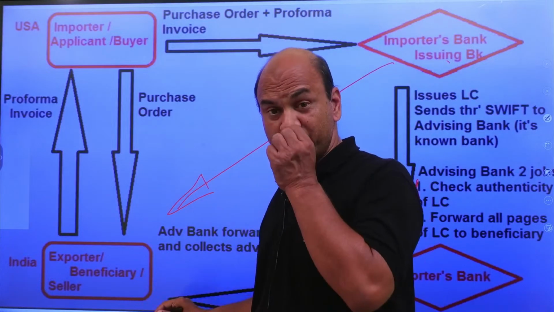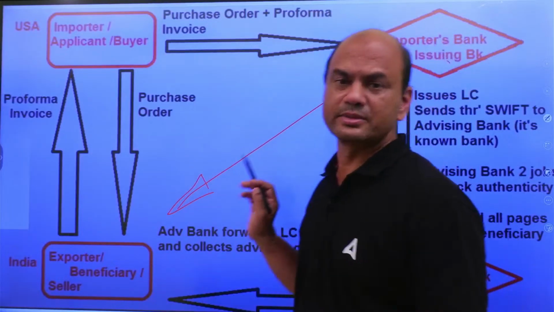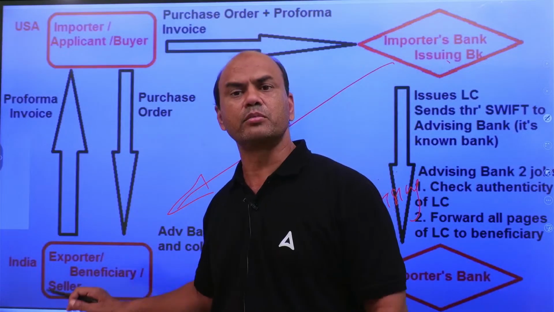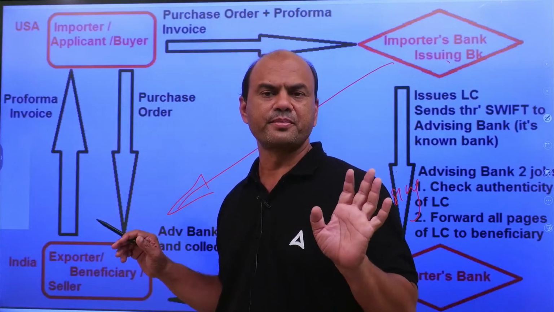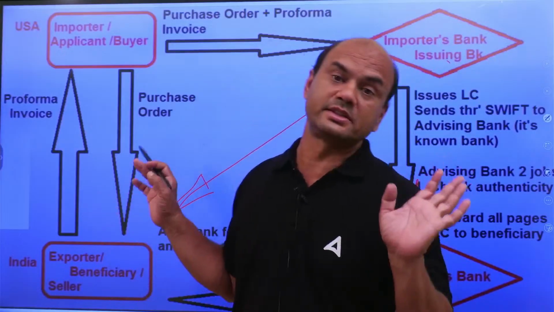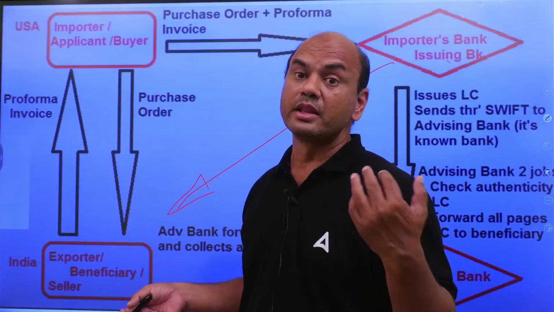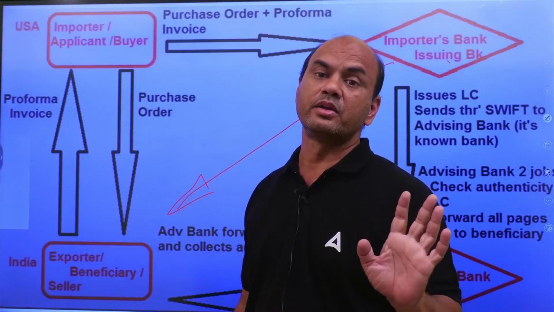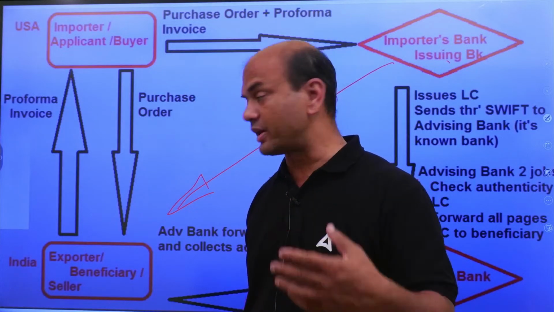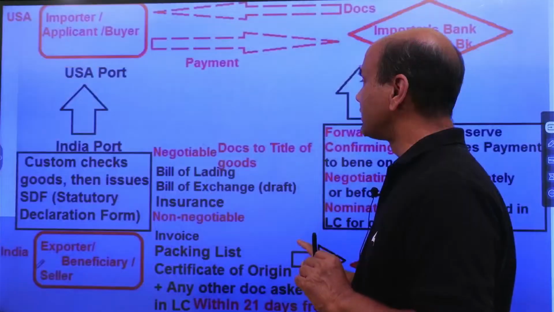Okay. Now next what will happen? Once this beneficiary receives this LC, now this beneficiary is sure. Beneficiary means what here? There are three names: exporter, beneficiary and seller. All the three are the same. So this seller or beneficiary or exporter will now be confident. Yes, I have an LC from Citibank. I have an LC from HSBC in USA. Now it means I will definitely get the payment. So then he'll start processing the goods, manufacturing. And then these goods will be sent via sea or air, whatever. That I'll cover in the next part.